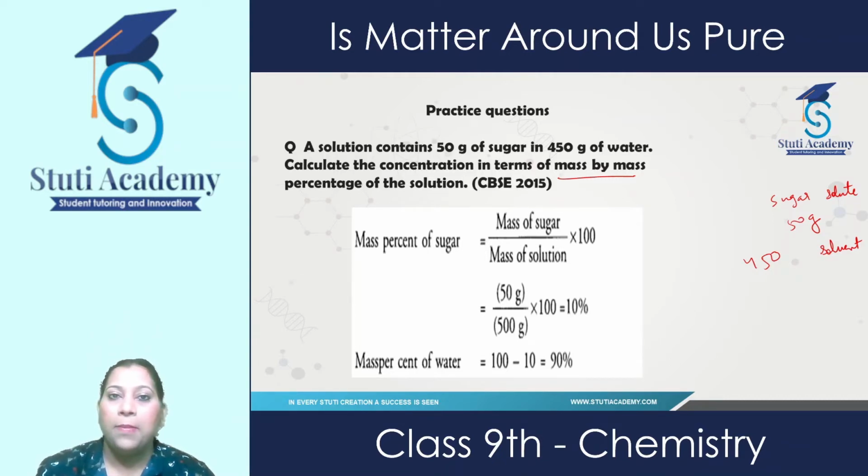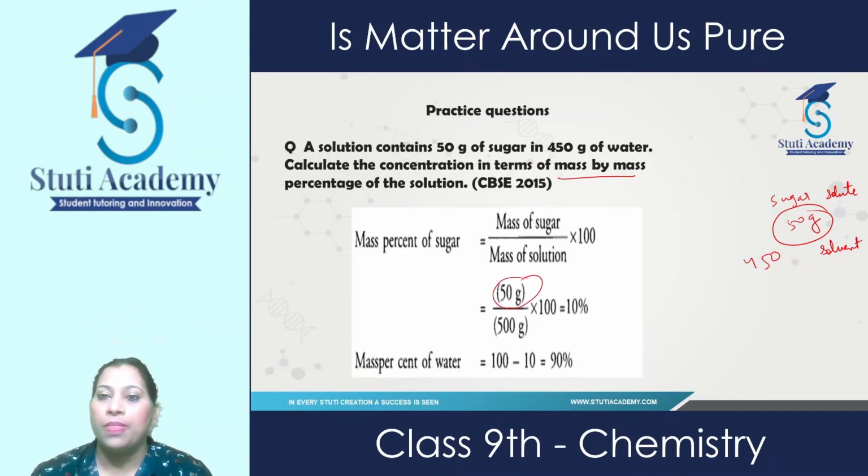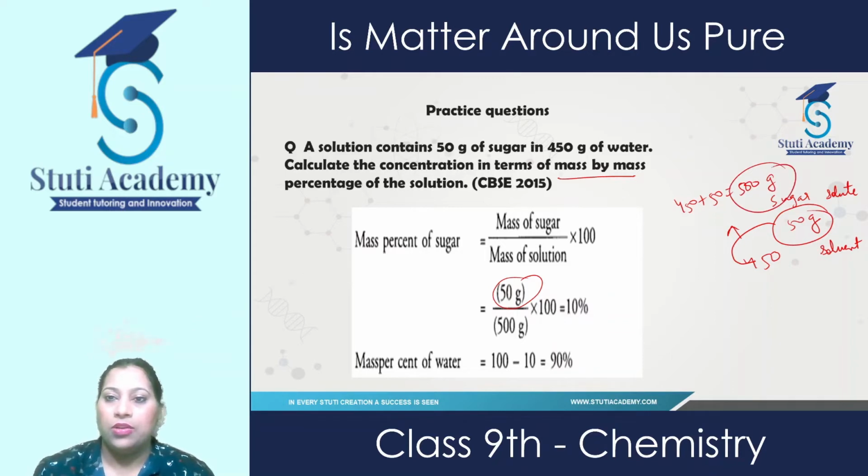The formula is mass percentage of sugar. Mass of sugar is already given, which is 50 gram, and the formula for this is divided by mass of solution. How does it become a solution? When we add solute and solvent together, 450 plus 50 becomes 500. Means mass of the solution is 500, which is written here. Multiply by 100, and if we solve it, then we'll get this answer.